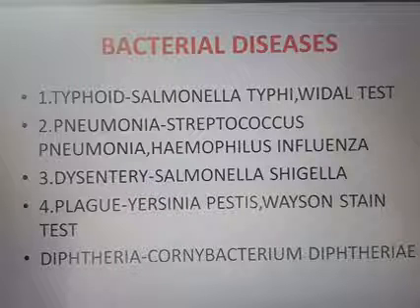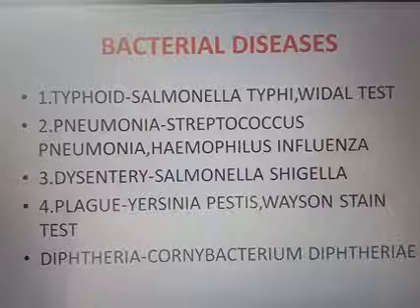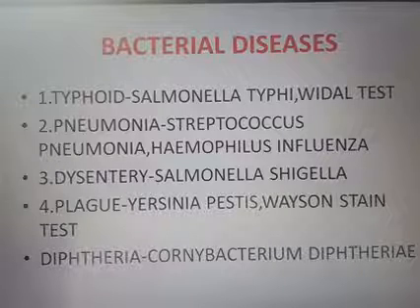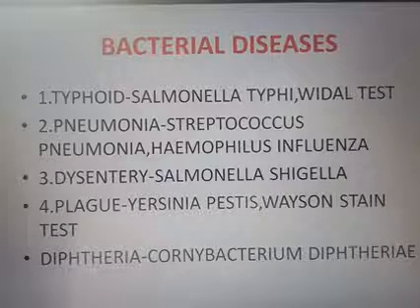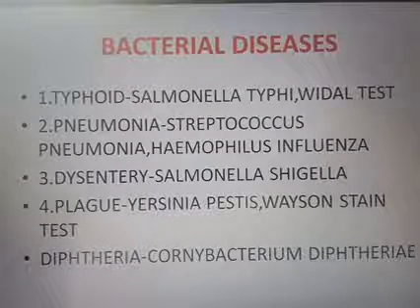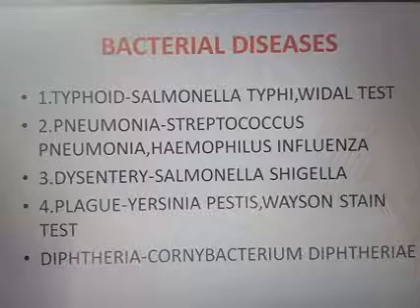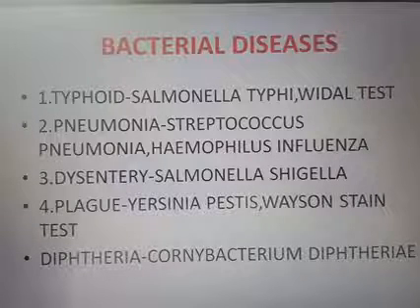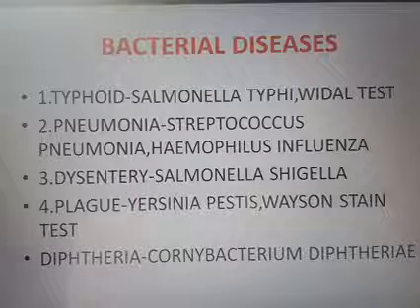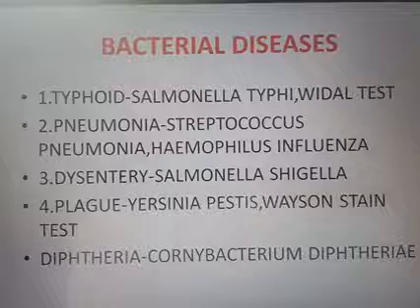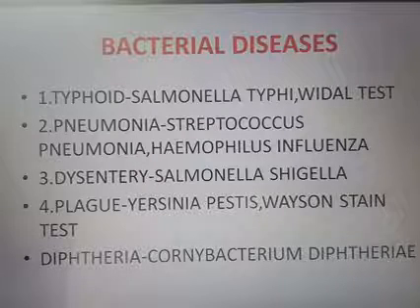First, we are discussing the first disease, typhoid. How does this disease occur? The causative organism is Salmonella typhi. How is this disease transmitted? Salmonella typhi enters the small intestine through contaminated water and food, and migrates to other organs through the blood.